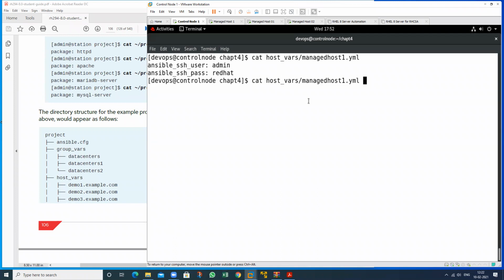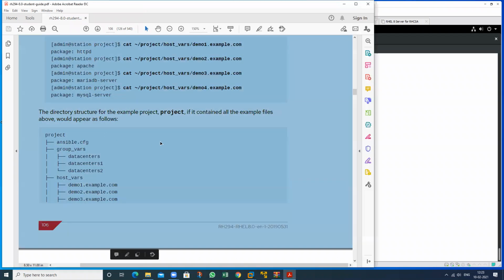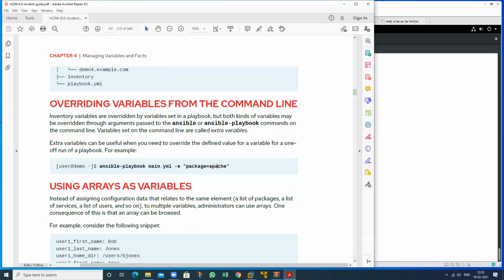Okay. So if you want to check in a group also, see this one. This is the name, this is the value. This is the name, this is the value. Because this is the method that you can write in a playbook. Okay. Yes, sir. So this has been cleared and completed, and I will prove this one.